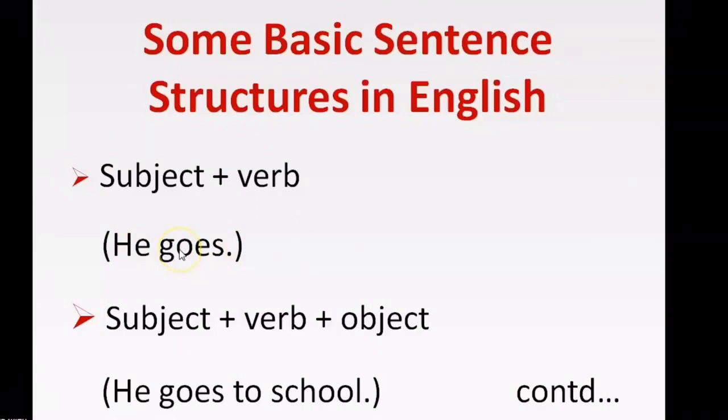He goes. If we add an object in the structure, it becomes subject plus verb plus object. He goes to school. So, the subject is always a noun or a pronoun. The word that shows action is verb, and object is again a noun or pronoun.